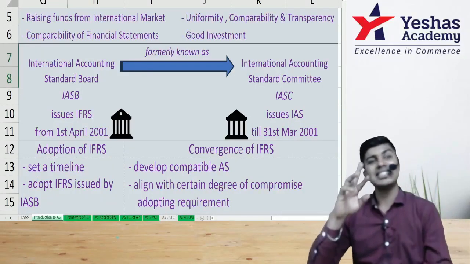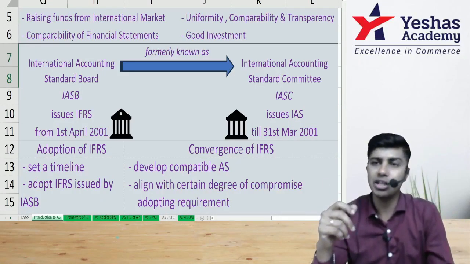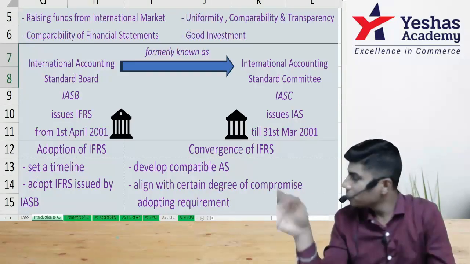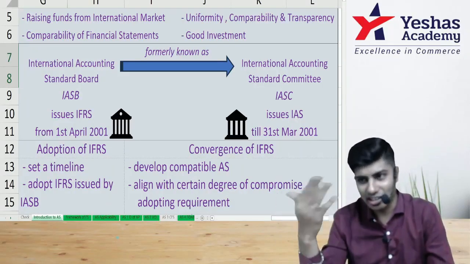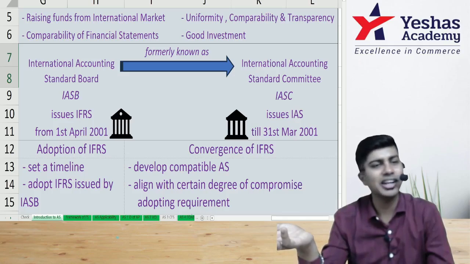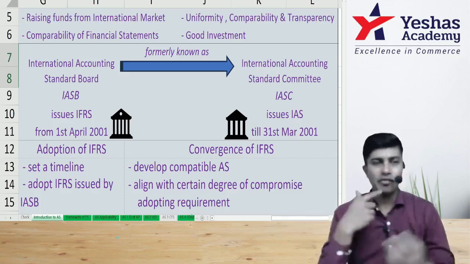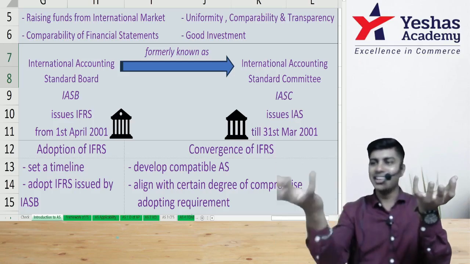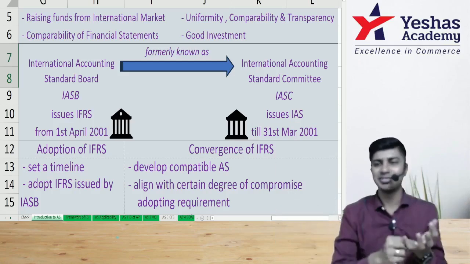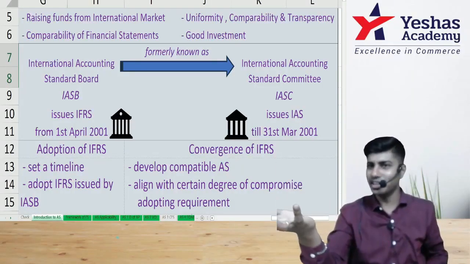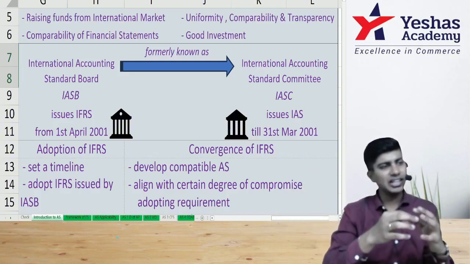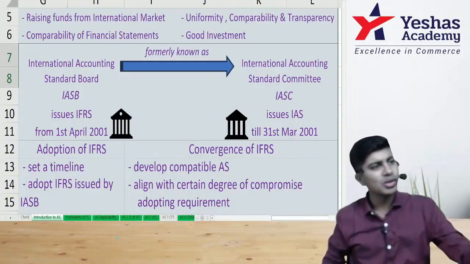When IASC was there, it was issuing something called International Accounting Standards. When it became IASB, it stopped calling it International Accounting Standards. It started calling it IFRS. So when IFRS came, it did not override International Accounting Standards. International Accounting Standards became IFRS. Whatever was already there as International Accounting Standards stayed, and where International Accounting Standard was not there, they issued a new IFRS.